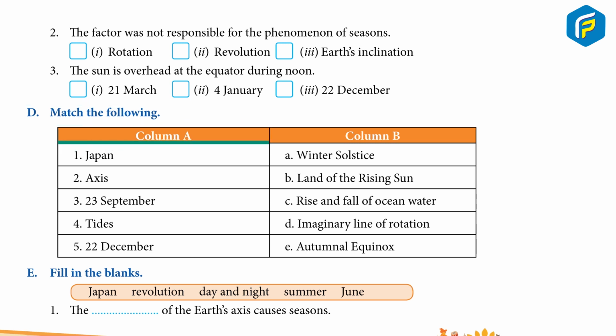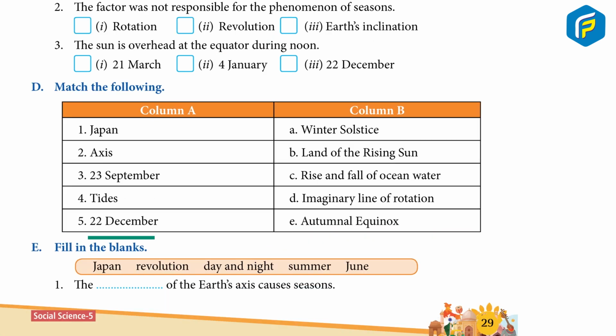D. Match the following. Column A. 1. Japan. 2. Axis. 3. 23 September. 4. Tides. 5. 22 December. Column B. A. Winter solstice. B. Land of the rising sun. C. Rise and fall of ocean water. D. Imaginary line of rotation. E. Autumnal equinox.